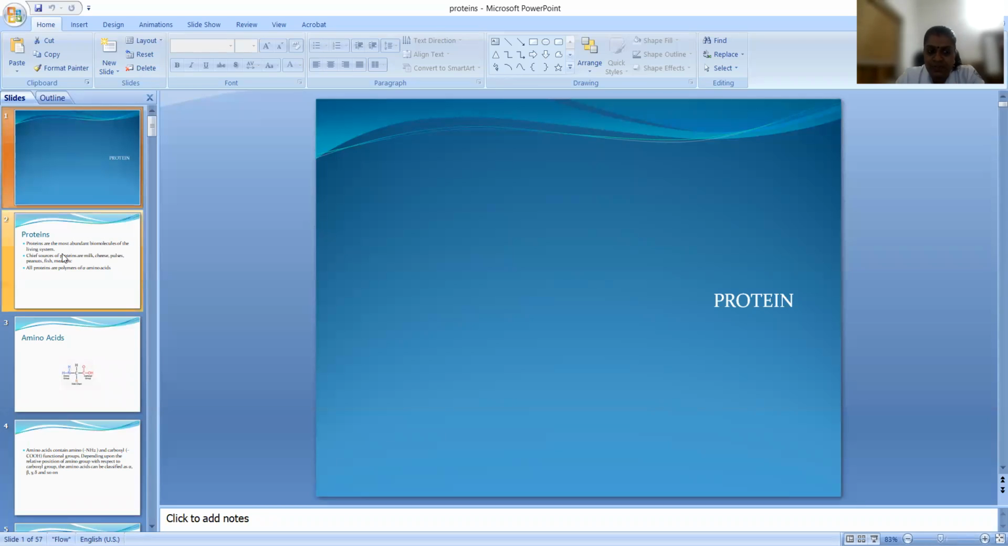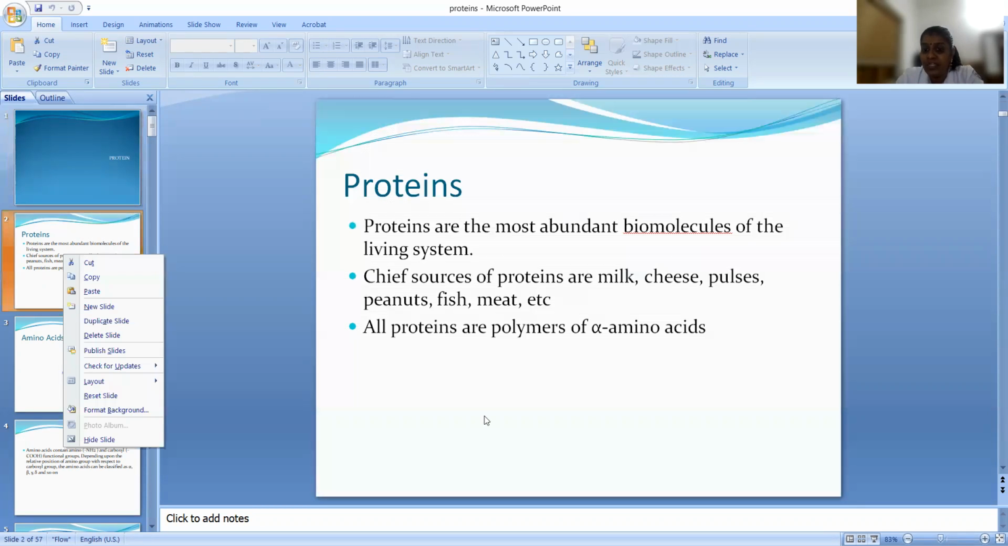Okay, let us see what is protein, and what are the different properties of protein. Proteins are the most abundant biomolecule of the living system. Chief sources of protein are milk, cheese, pulses, peanut, fish, meat, etc. All proteins are polymers of alpha amino acid. This is important. So proteins are the most abundant biomolecule of the living system.